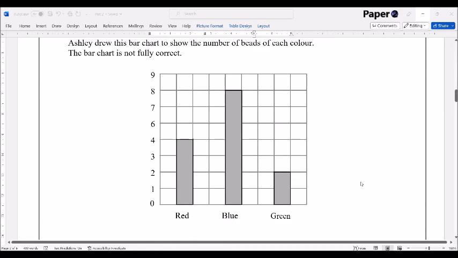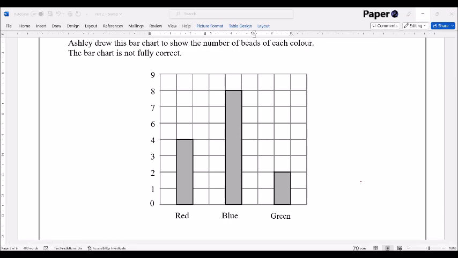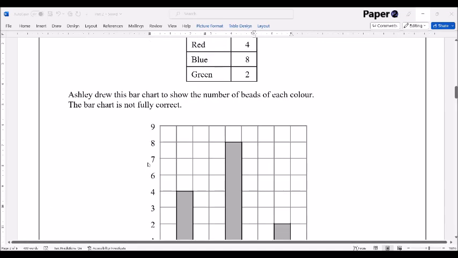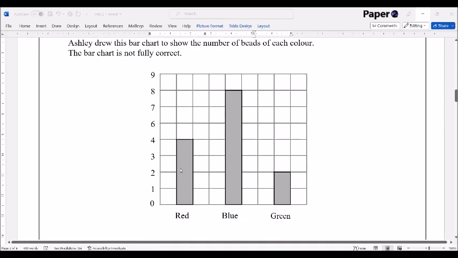Usually, the corrections are to do with scales on the axes or the bars not being the correct height. So let's have a look. Is the first one, let's have a look. First one, red is 4. That's okay. Yeah.